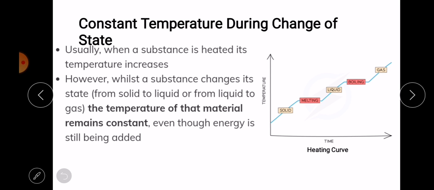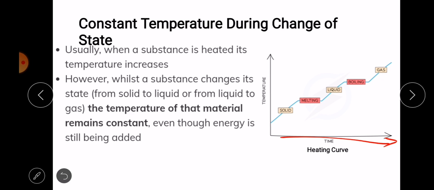All right, so this is a heating curve: constant temperature during change of state. Usually when a substance is heated, its temperature increases. However, whilst a substance changes its state from solid to liquid or from liquid to gas, the temperature of that material remains constant, even though energy is still added. So now let's look at this graph. This axis shows time, and this one shows temperature.